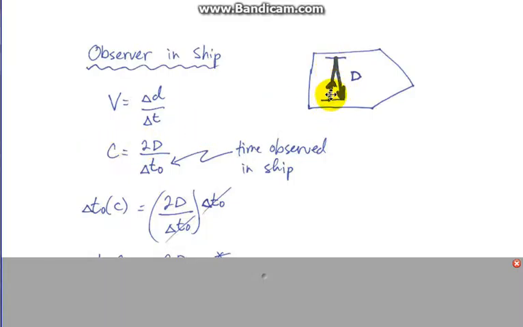Of course the distance traveled there and back is d plus d, or just 2d, and we'll specify the time the same way the textbook did, delta t naught, with a little zero indicating the time experienced on the ship by someone in the ship.